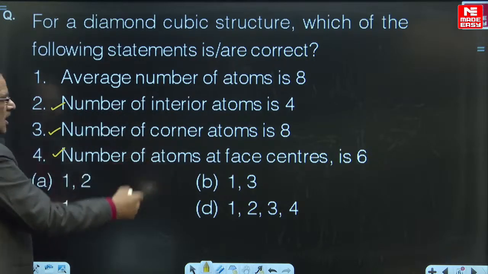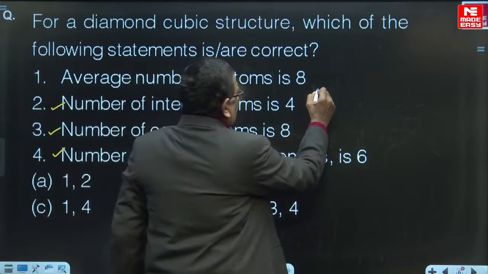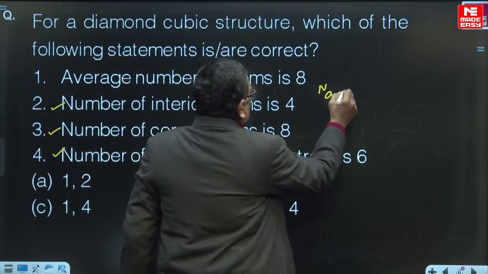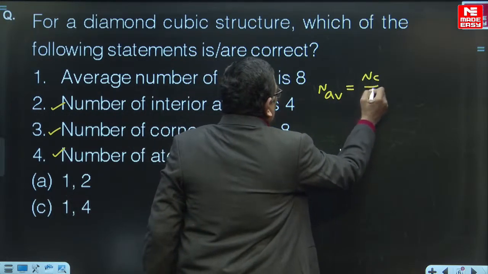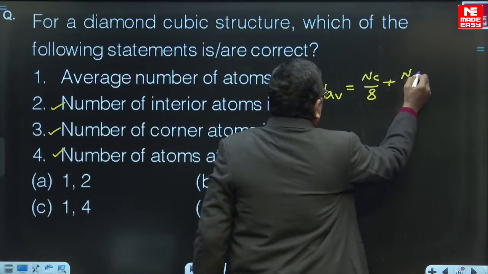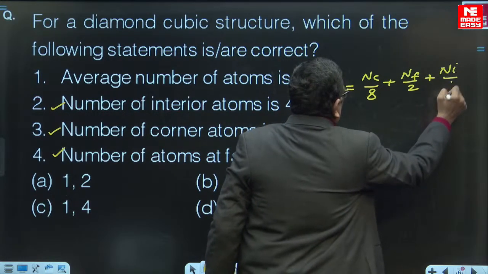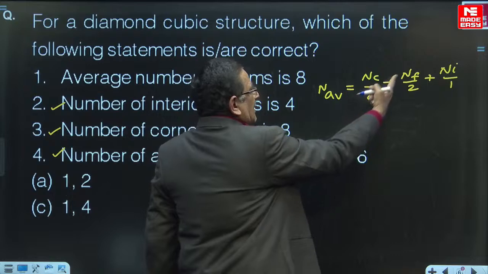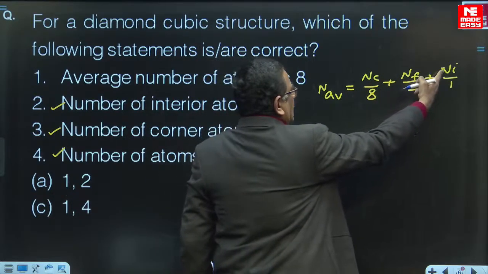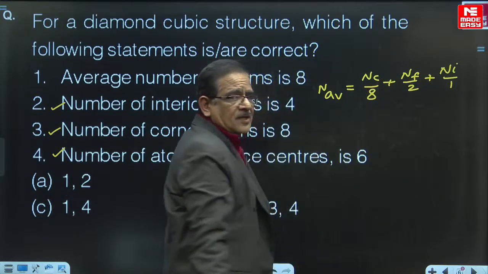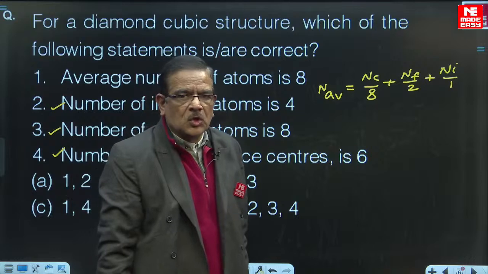If you apply the average number of atoms formula, N average equals NC divided by 8 plus NF divided by 2 plus Ni divided by 1: corner atoms by 8, plus face center atoms by 2, plus interior atoms by 1. This is the formula for calculation of the average number of atoms, as you know.